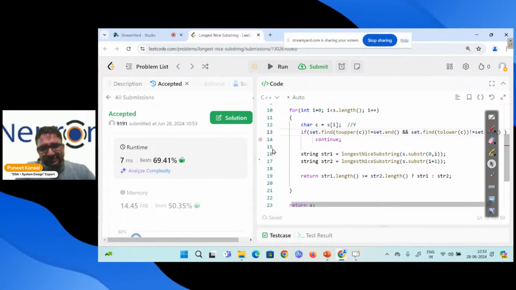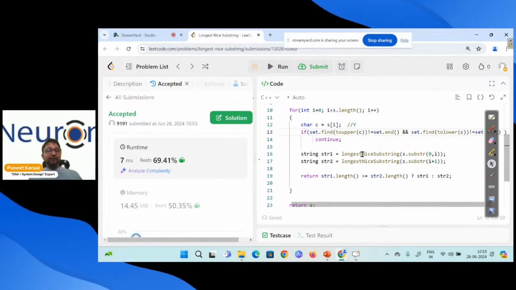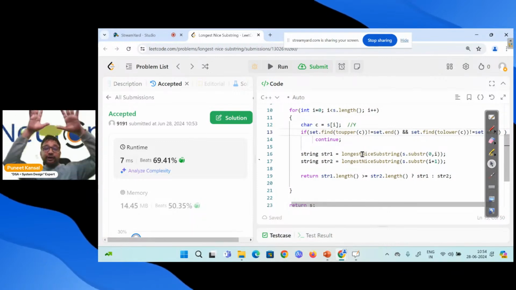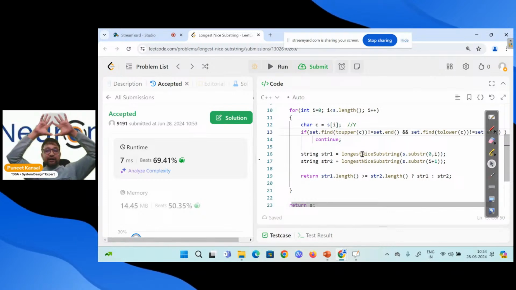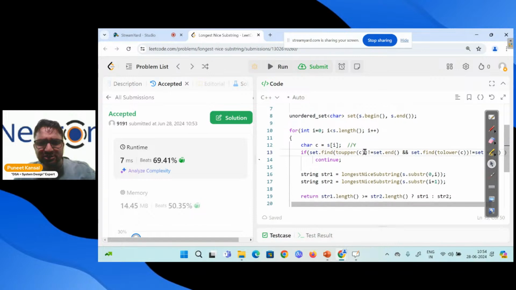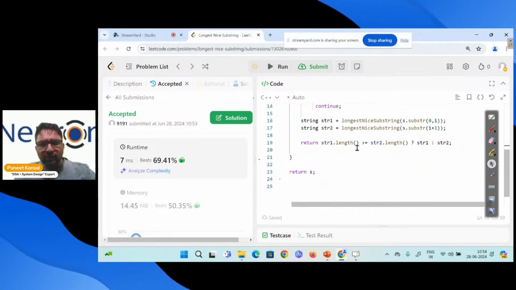Fine. Our code is accepted over here, and it's working fine. We applied the divide and conquer technique. Congratulations. We have divided our big problem into smaller problems, solved the smaller problems, and kept combining them to get the results. Yes, we applied divide and conquer. Can you tell me what is the time complexity of this code?